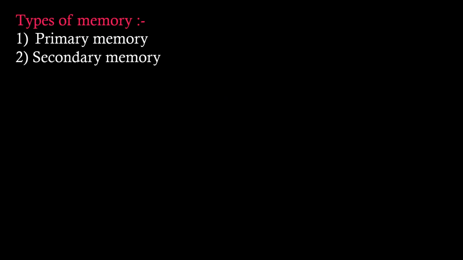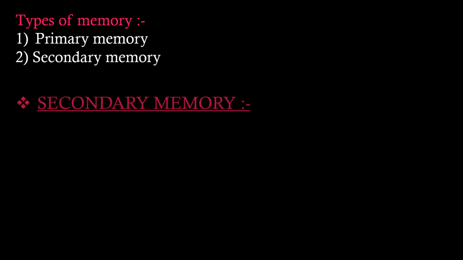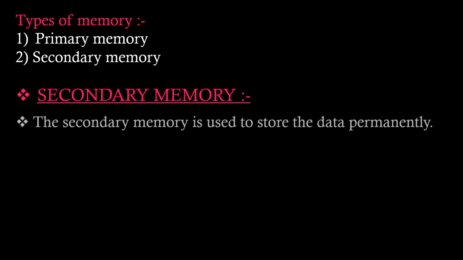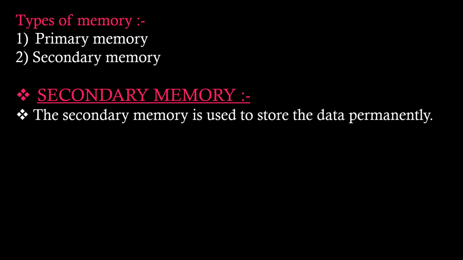There are two types of memory, primary memory and secondary memory. We already discussed primary memory. Now we talk about secondary memory. The secondary memory is used to store data permanently.